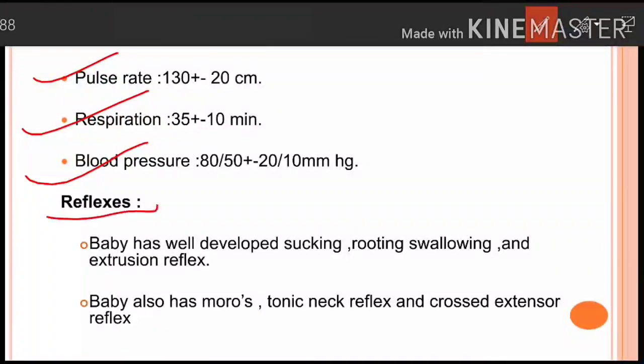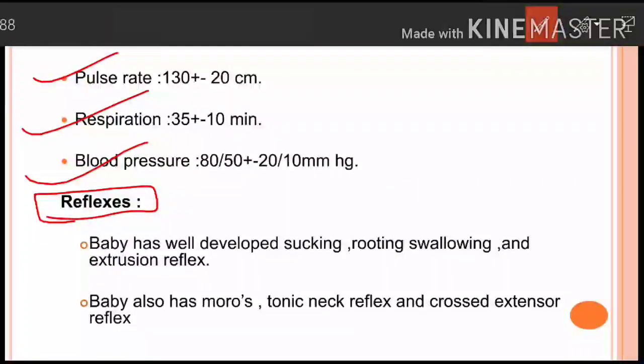Now moving on to the reflexes. Dear friends, here I would like to emphasize that you will find a separate video on the reflexes in which I will be showing you all the reflexes, so that you will never ever forget what reflex comes when and when it disappears.